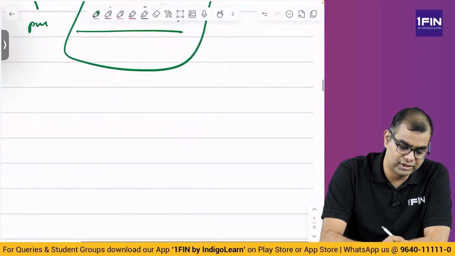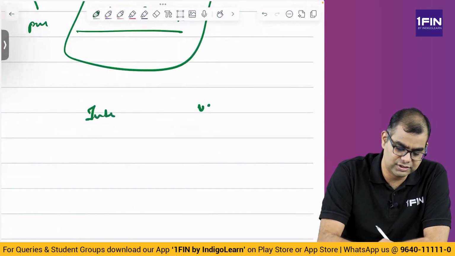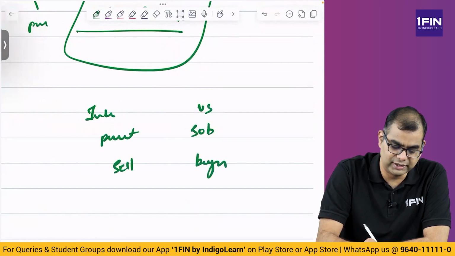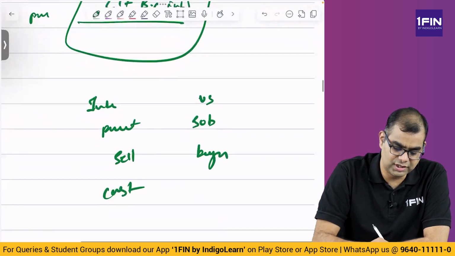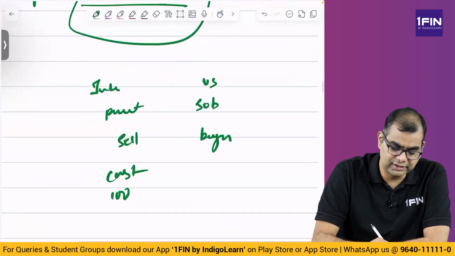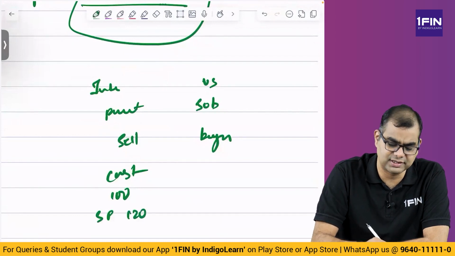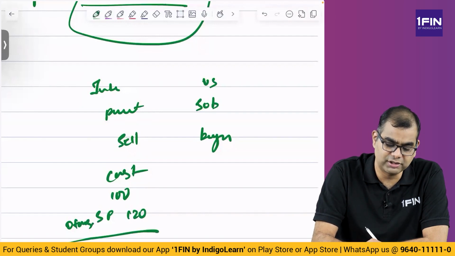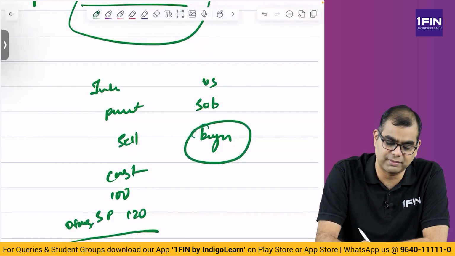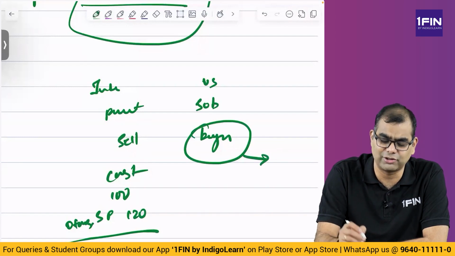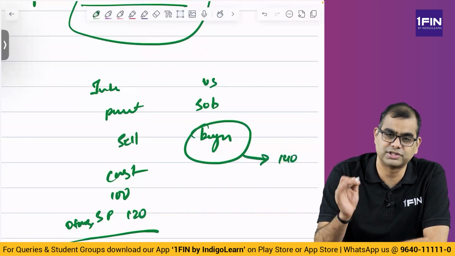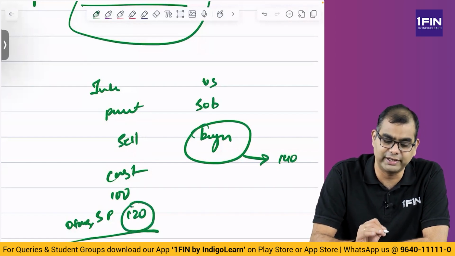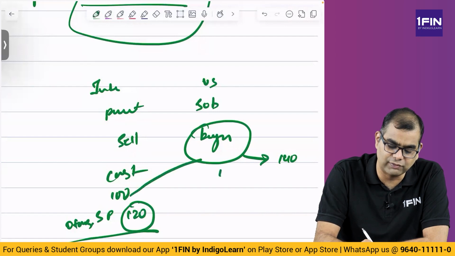So what you do is, India, US, parent, subsidiary, seller, buyer, cost is 100. Let's say for everybody else, the sale price is 120. But for your buyer, you can charge slightly higher. And this buyer, the US subsidiary, sells in its local market. What price it sells at, I don't know. Let us assume it sells at 140 because it is in US. So even though you are selling at 120 to other people in India, you will sell it to your US subsidiary at 138.